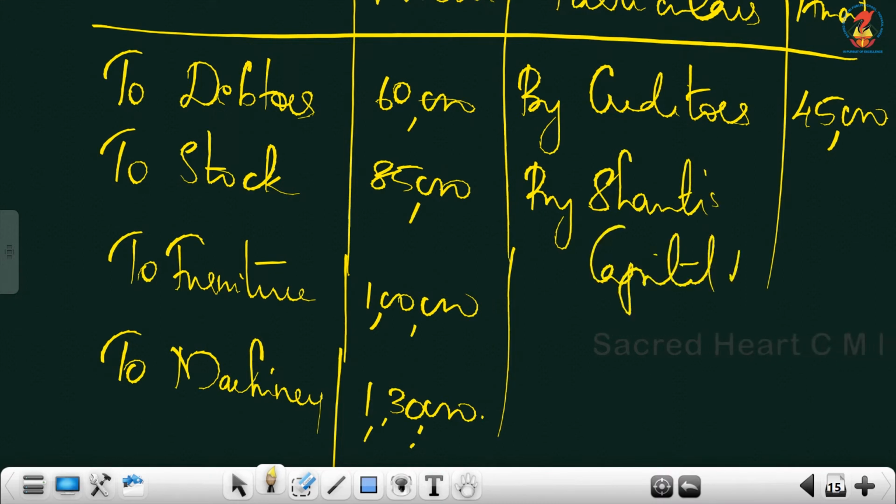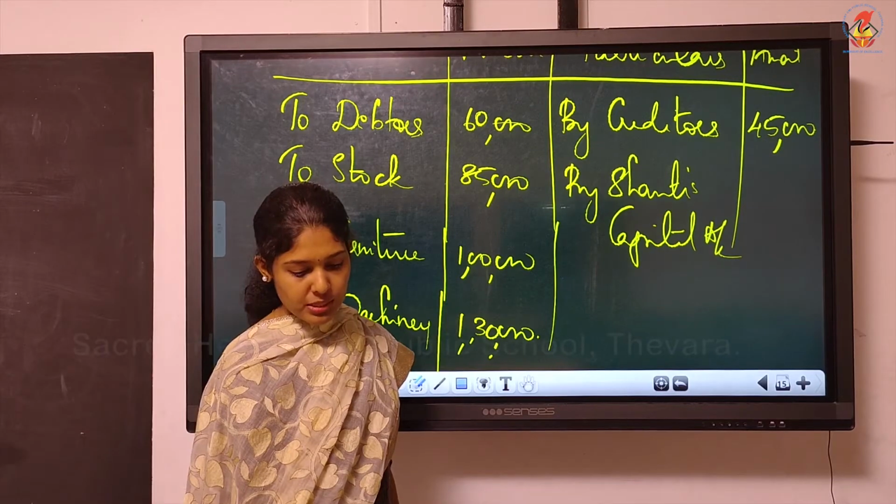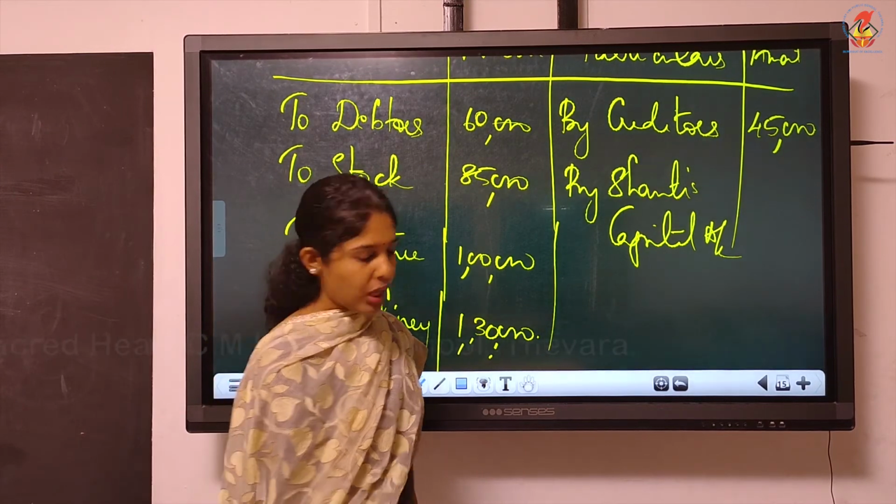So journal entries we have learned already. So now posting you can do easily. Okay, the amount is not given. 40% of stock. Stock is 85,000. 40% you compute, you will get 34,000.